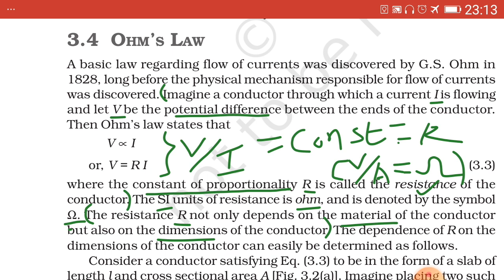Here V upon I equal to constant equal to R, which has been written besides another form of Ohm's law, which is always a constant quantity, that is the ratio of the potential difference across the two ends of the conductor to the electric current flowing through the conductor is always constant, and this constant is termed as resistance of the conductor.